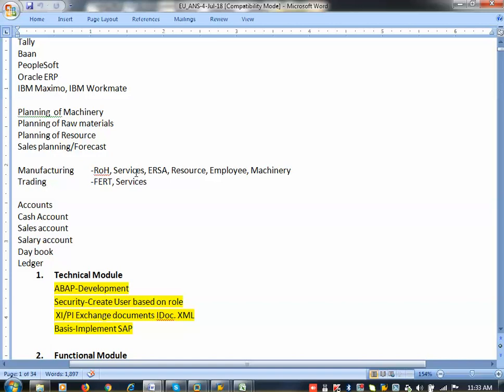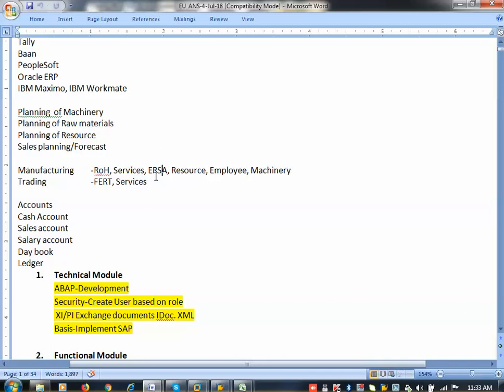Services means what? I have purchased a grinding machine, so it will work well for 3 months. After 3 months it will be spoiled. The guy is coming and repairing. That repairing guy coming for the service, that repairing is called services here. We have a washing machine. When washing machine repair is needed, we call the help desk. Help desk will receive my voice as a purchase order. With reference to the purchase order, he will create a service request or service order. The engineer will come and knock on the door and repair the washing machine. Then we have to pay the money if it is out of warranty. If it is within warranty, we won't pay. So that is called services.